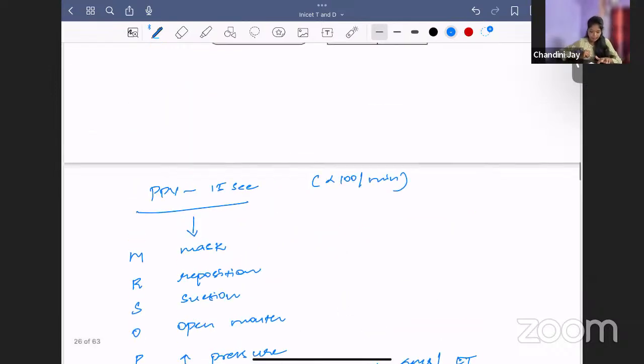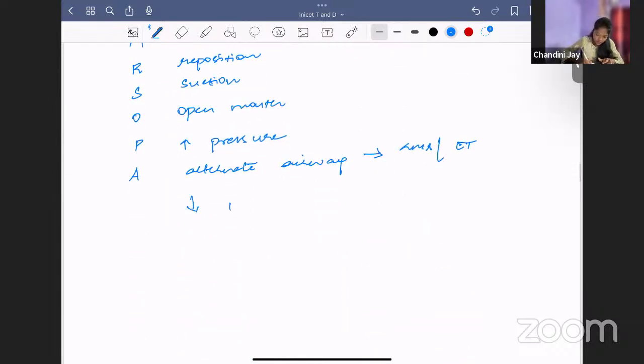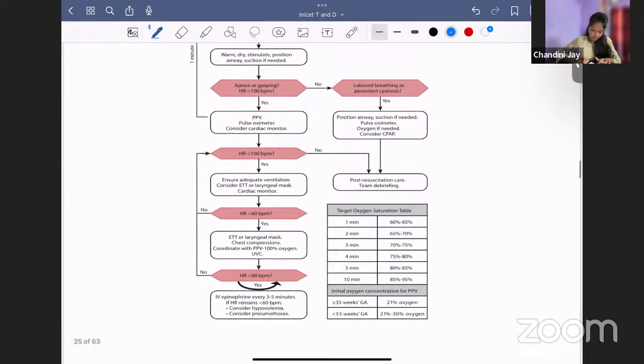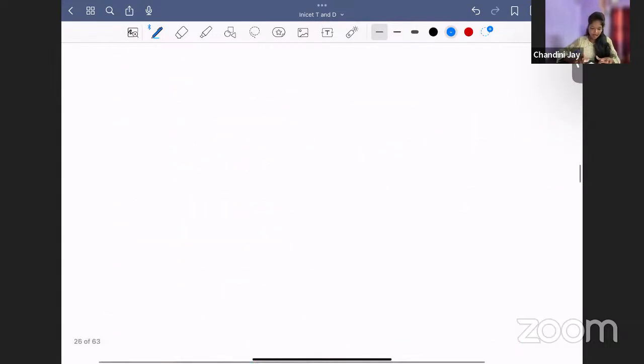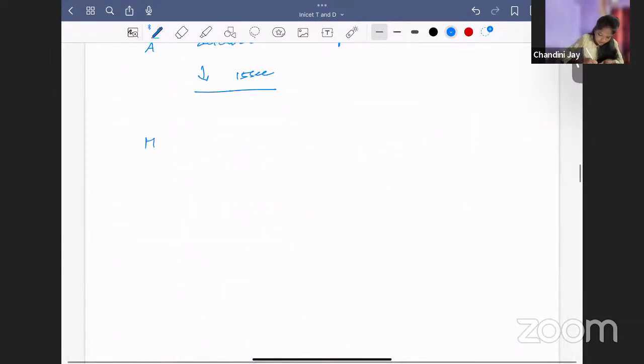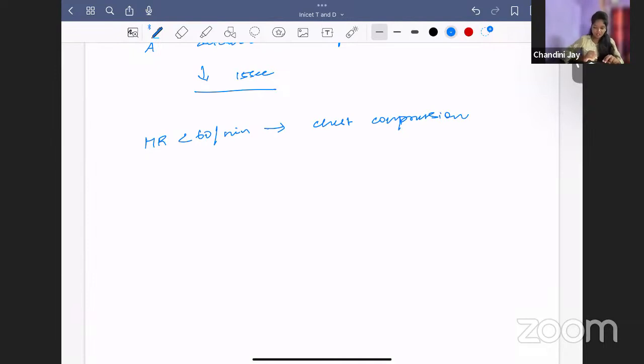So after doing MR SOPA, for 15 seconds you continue ventilation. After this, you see whether the heart rate has increased or not. If the heart rate has not increased, then you go for endotracheal intubation or laryngeal mask airway. Now, if at any point of time the heart rate is less than 60 per minute, it is an indication for starting chest compression. So you will start chest compression.